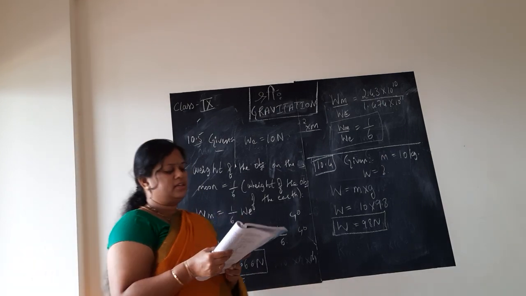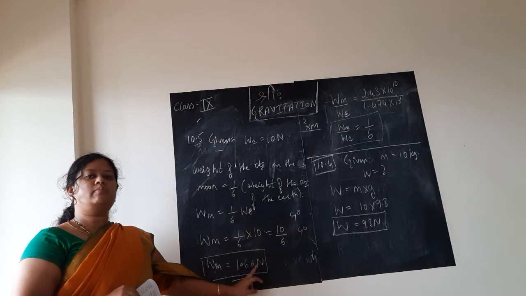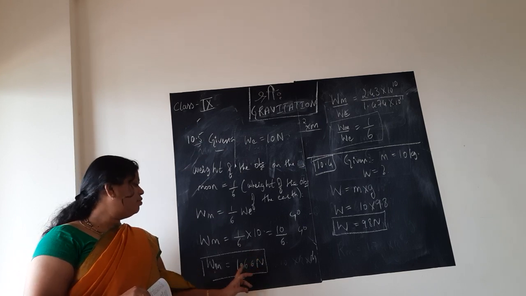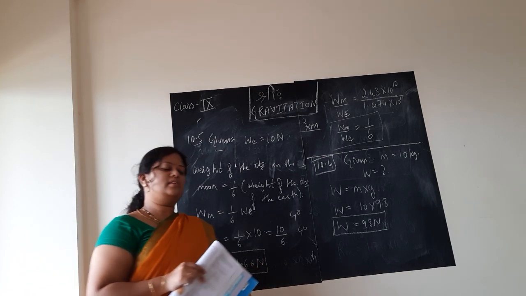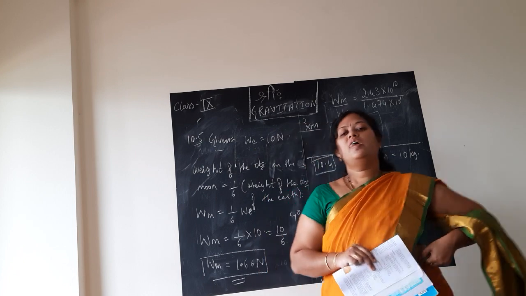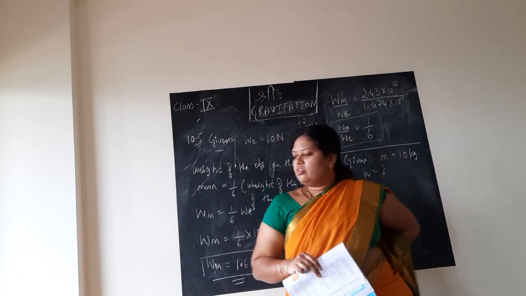Since 666 is coming, the last digit is more than 5, so they have rounded it off to 1.67. You can leave it at this point or round it off. So this is the weight of the object on the moon.